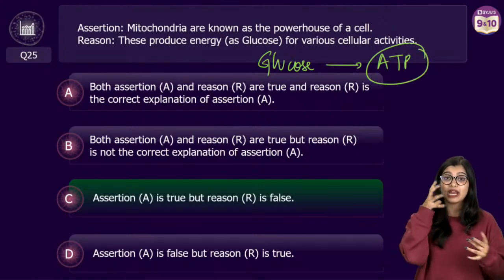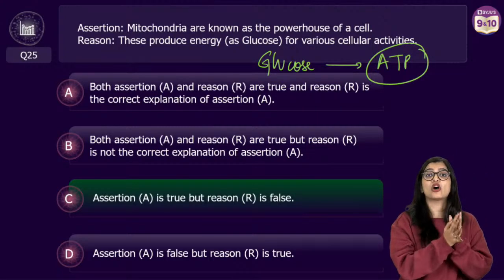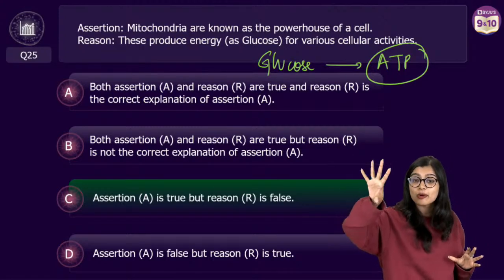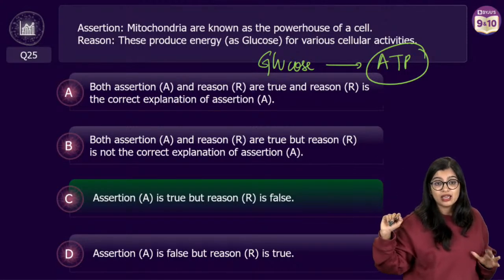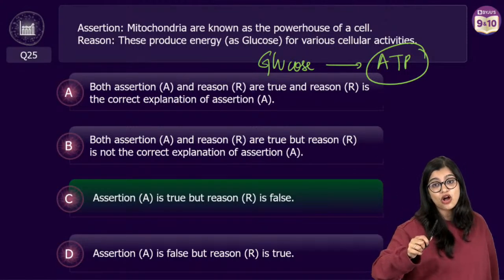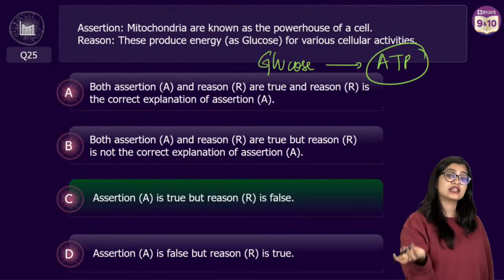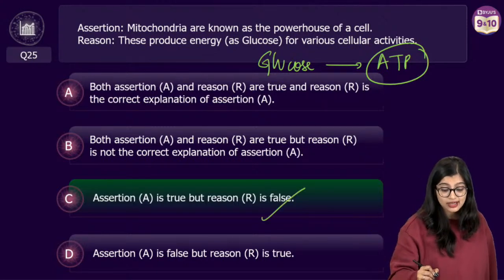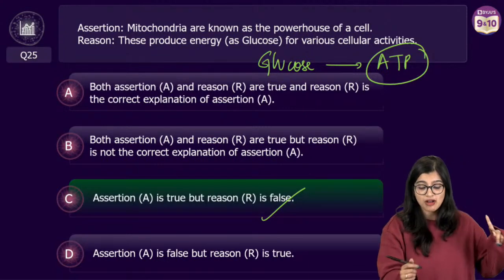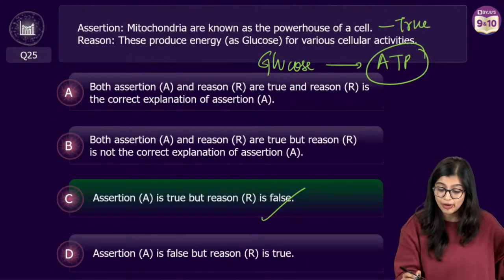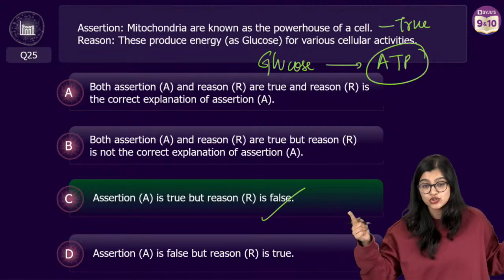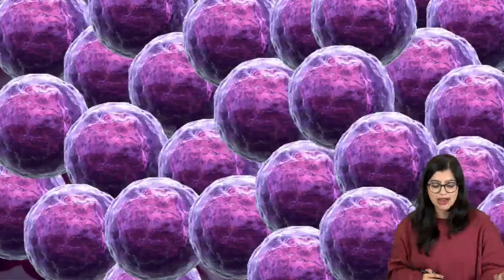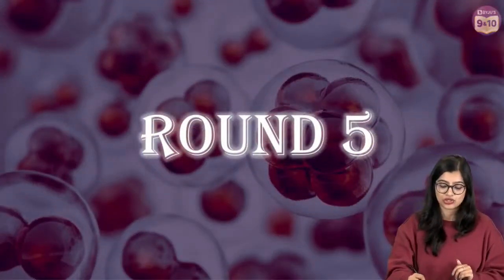Glucose undergoes breakdown, right? Complete breakdown of glucose in the presence of oxygen in order to release energy in the form of energy currency, that is ATP, right? Which is why the reason here is false. Students, I know glucose is the raw material. It is not the end product, right? So correct answer here is option C. Mitochondria is powerhouse of the cell. True. Do they produce energy in the form of glucose? No, in the form of ATP, right? So with this everybody, we move on to last round of questions, okay?